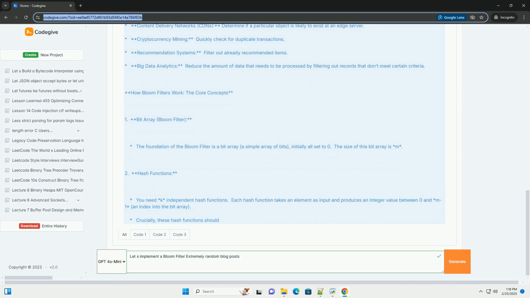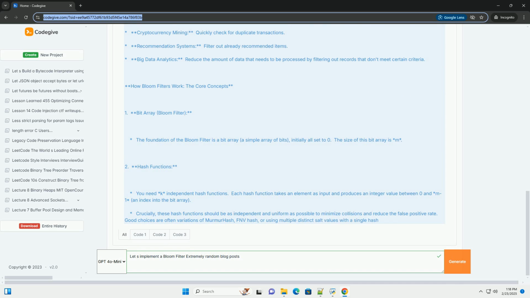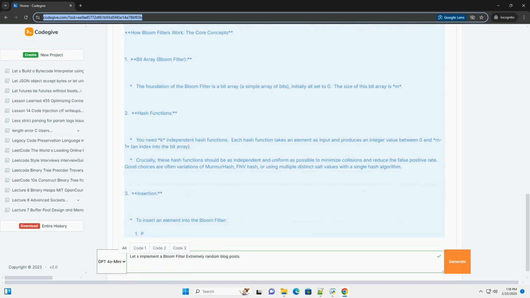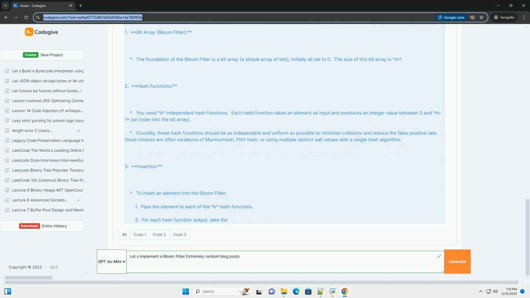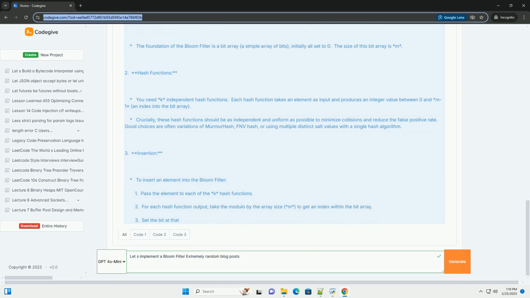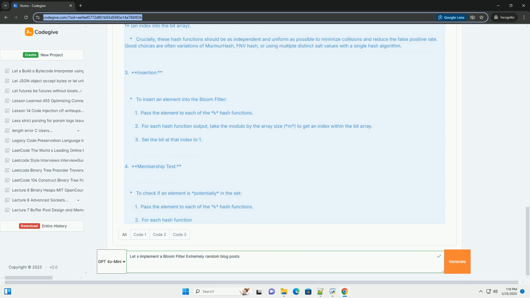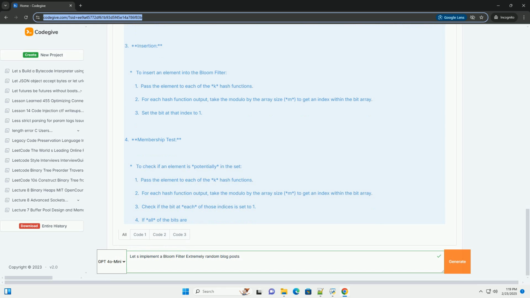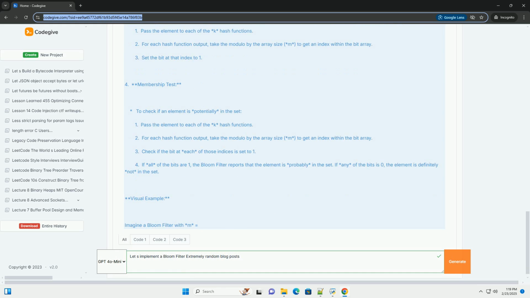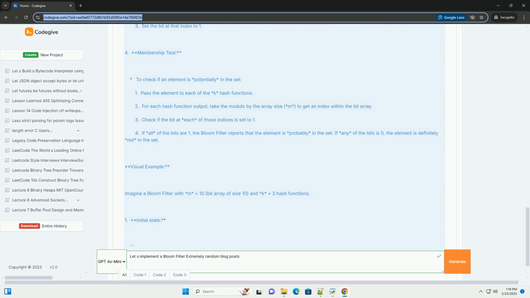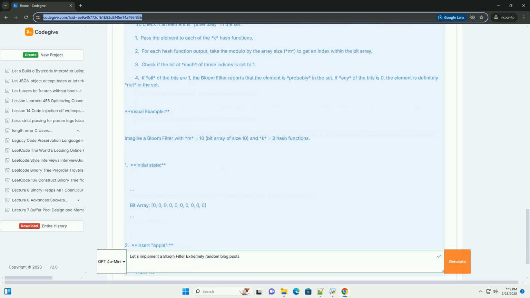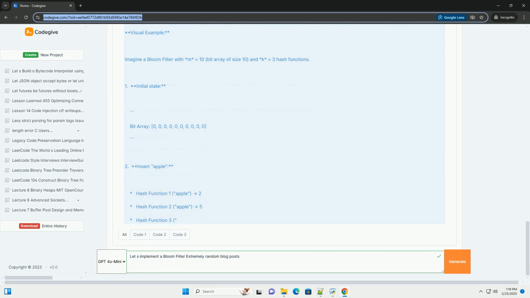It's often used in situations where quickly rejecting a large number of items that are not present is valuable, even if it occasionally makes a mistake and says something is present when it isn't. Why use Bloom filters? Space efficiency. Bloom filters use significantly less memory than storing the entire set directly, especially when dealing with a large number of elements. This is because they only store bit flags, rather than the actual elements themselves.